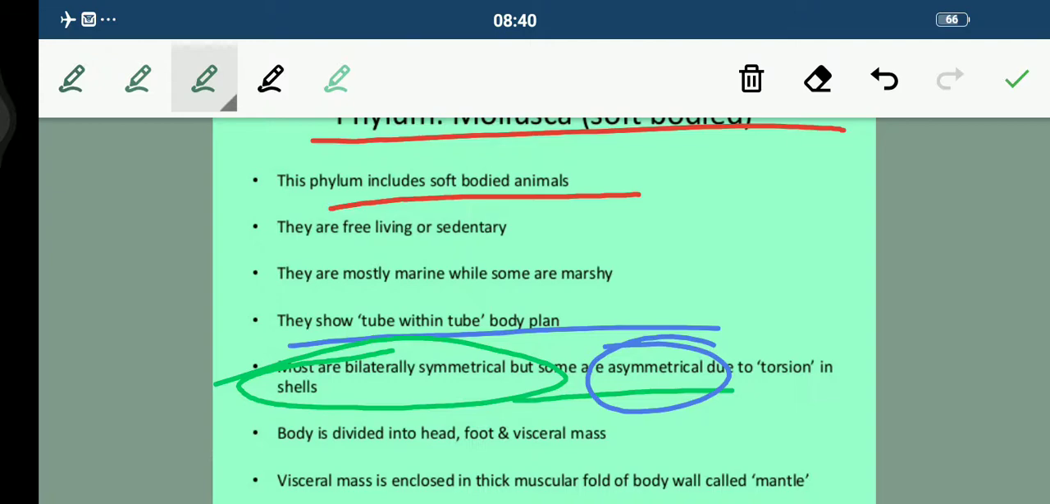symmetrical only. And students, we have done the arthropods, their body was divided into head, thorax and abdomen, right? Similarly, in this very phylum, that is mollusca, the body is divided into head, foot and visceral mass. Fine. Now visceral mass is an internal structure, students, and it is basically enclosed in thick muscular folds of body wall, that is known as mantle. Fine, this is known as mantle.